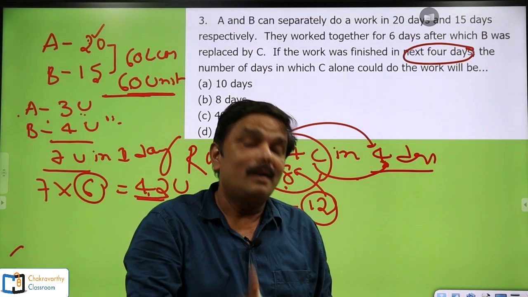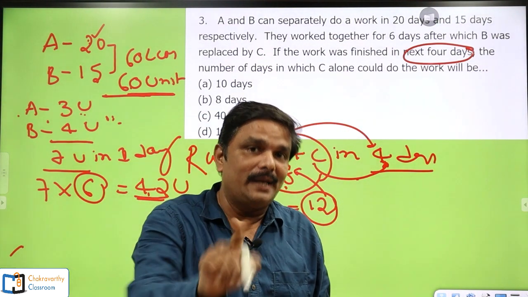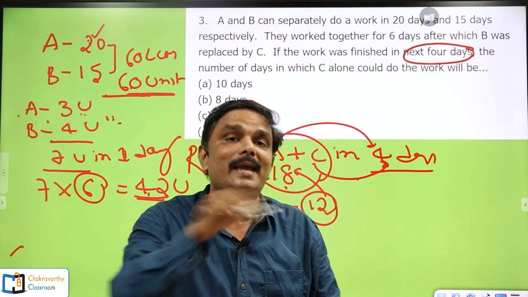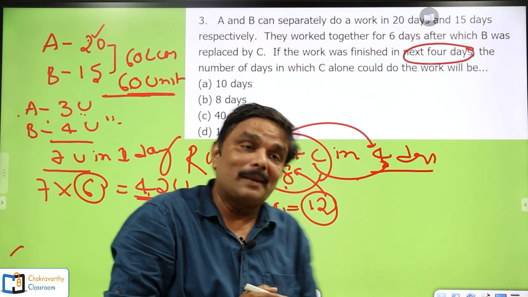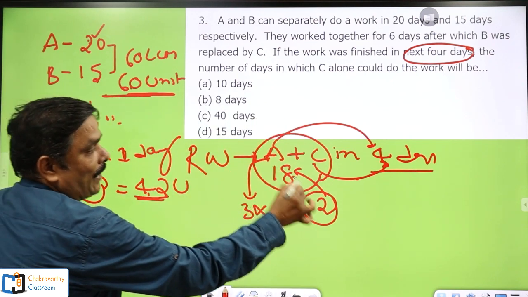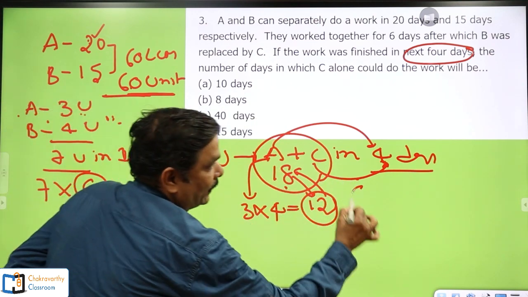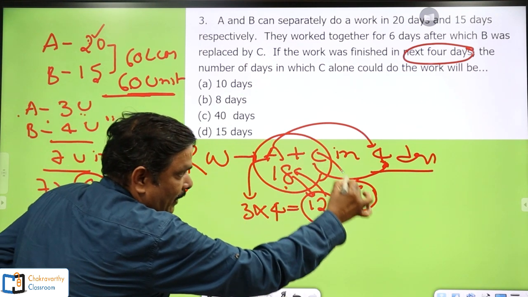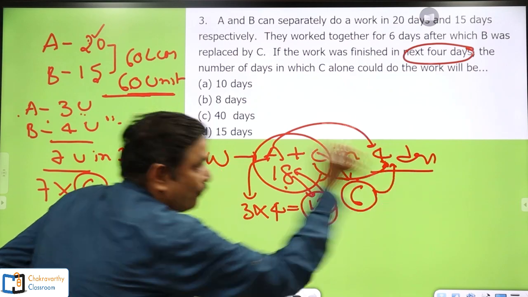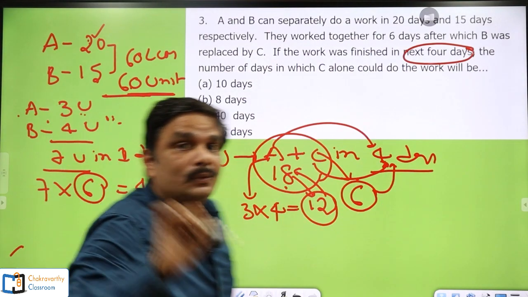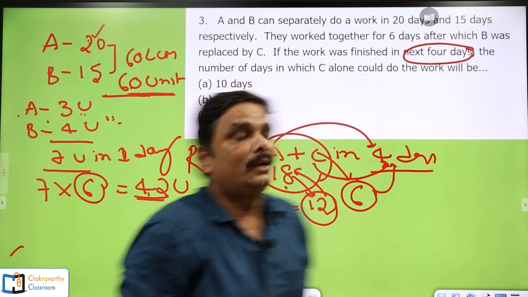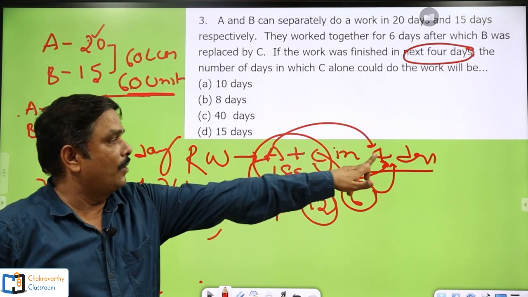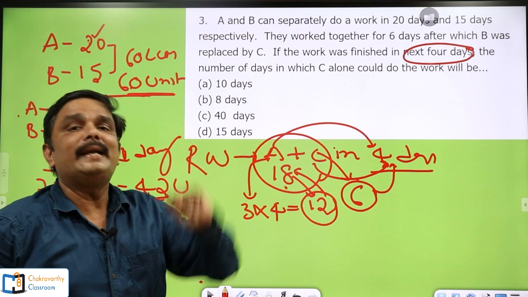I repeat this one. Out of 18 units of work, 12 units had been completed by A in 4 days. That means out of 18, 12 completed, the remaining work is 6 units. The 6 units of work were completed by C in how many days? 4 days. Don't get confused here. I am giving a shortcut. Total work is 18 units. A and C together work for 4 days to complete these 18 units.